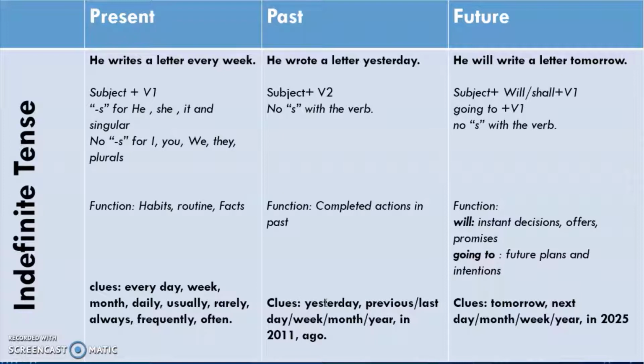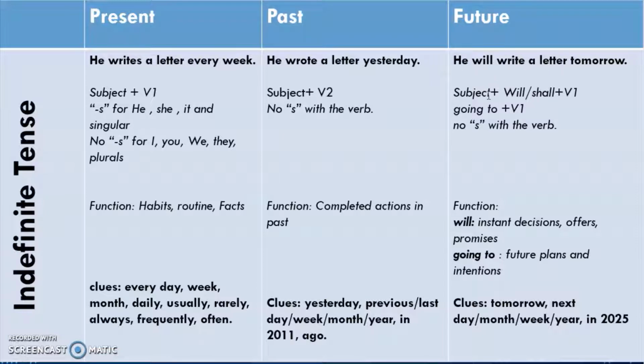What are the clues in your sentence? It may be written yesterday, previous day, last week, last month, last year, in 2011, or ago may come somewhere. Then you know that here you have to use simple past tense, or what we call past indefinite tense. Now the third type of indefinite tense is the future. You can divide time into three. Either it is the present time or the past time or it is going to come, that is the future. So the same sentence is going to change. He will write a letter tomorrow.